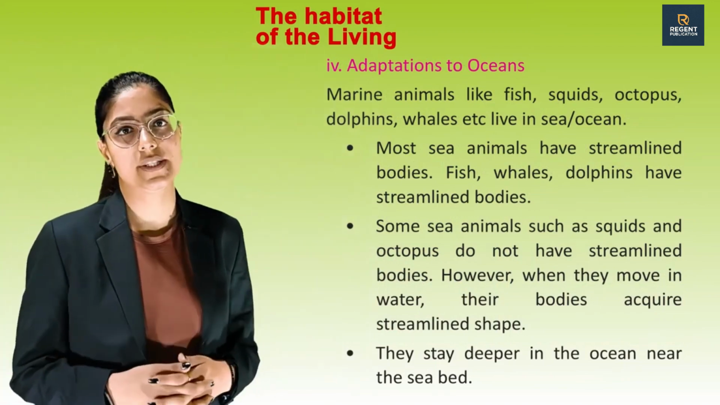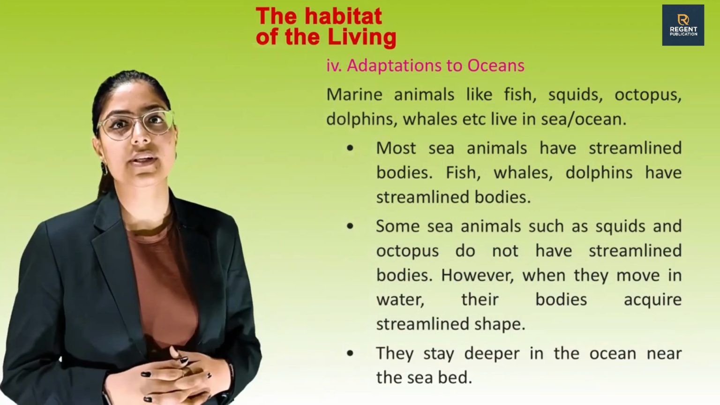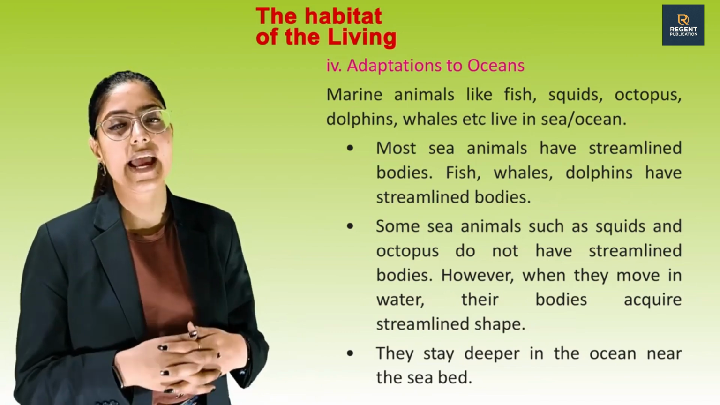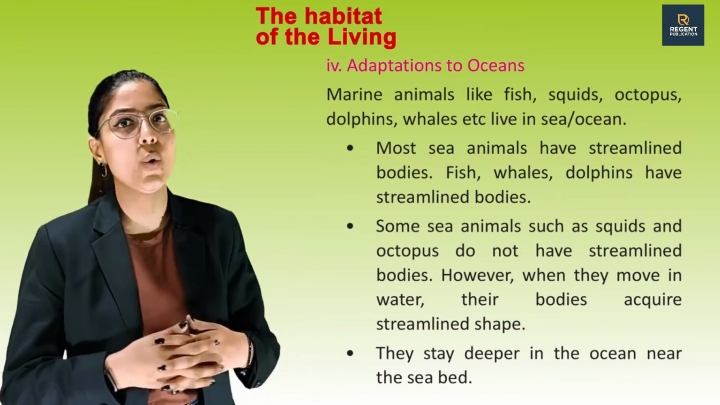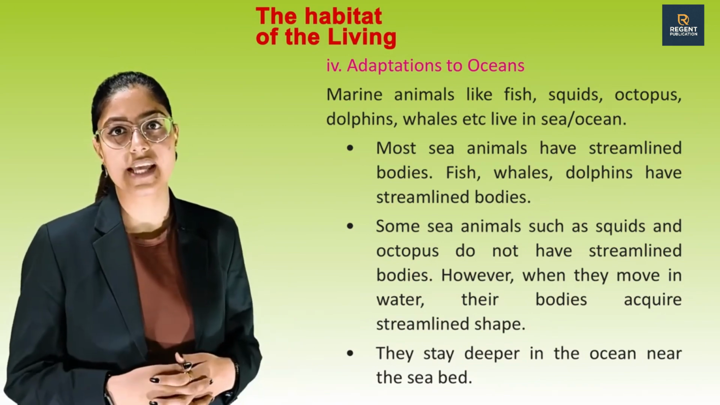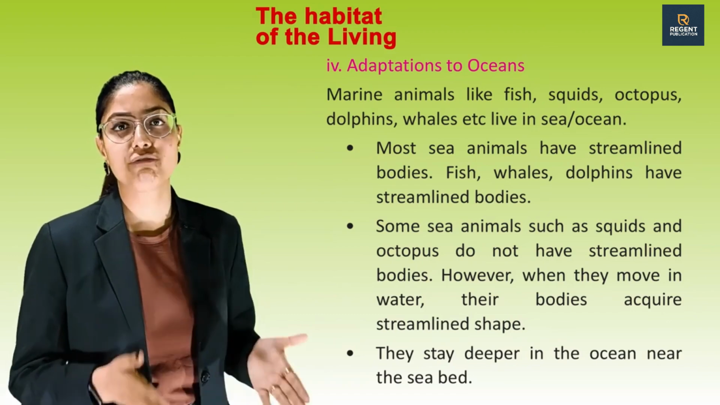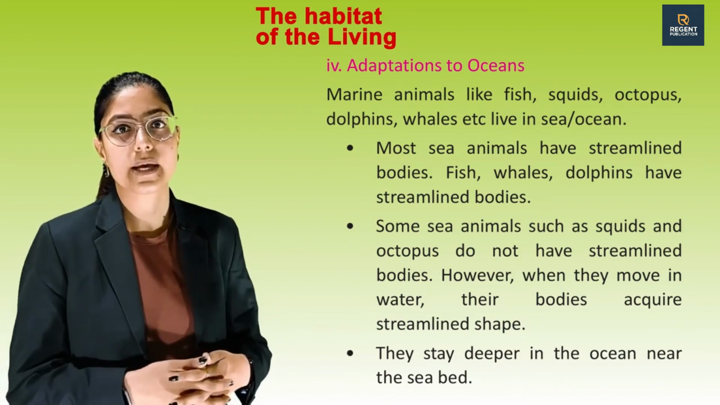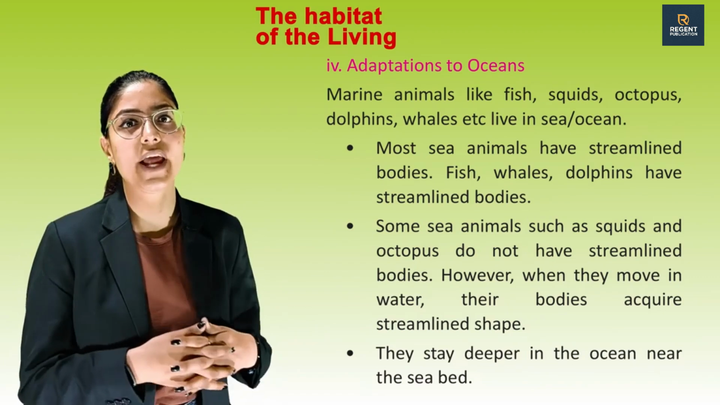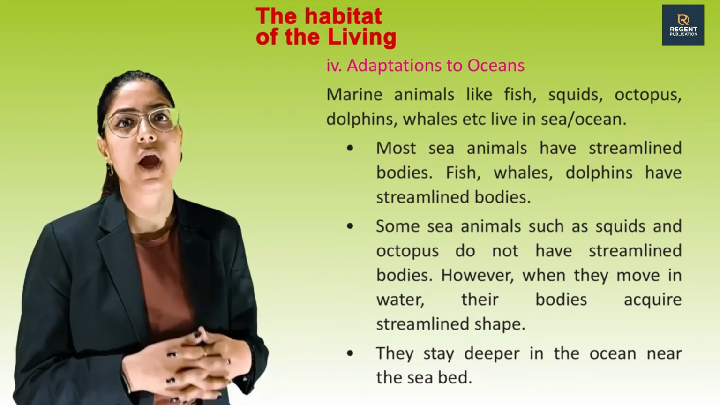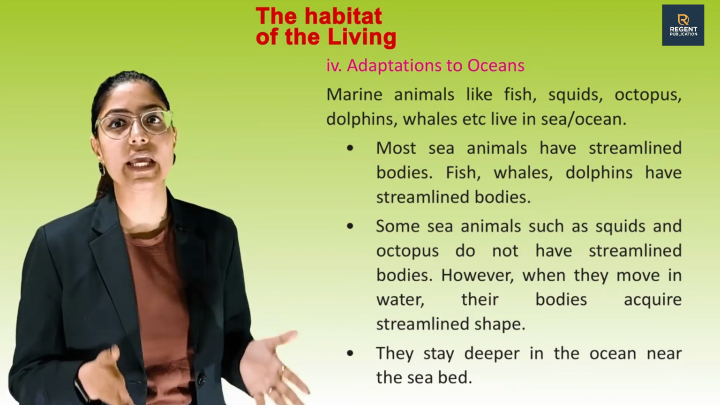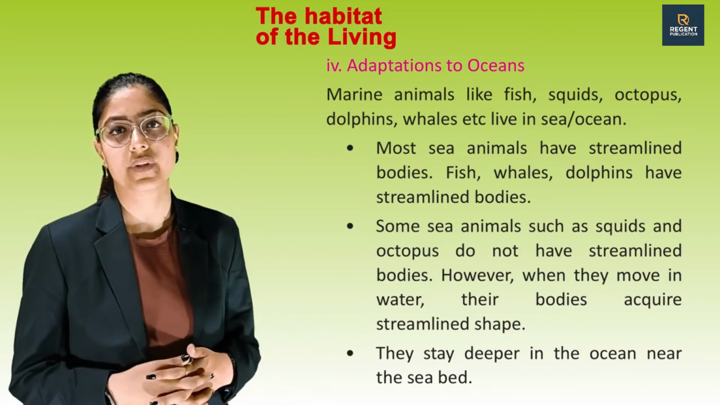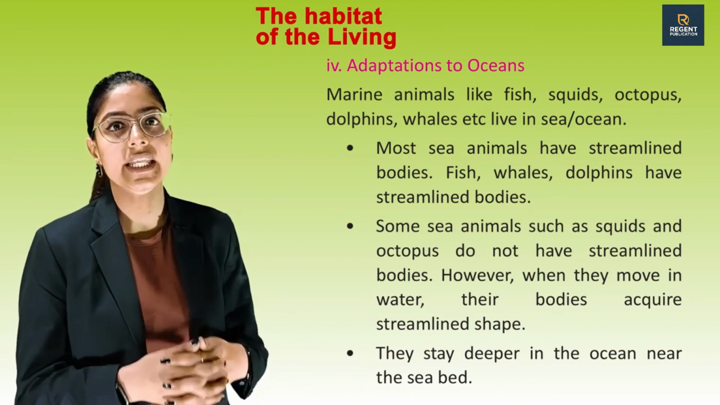Adaptations to oceans. Marine animals like fish, squids, octopus, dolphins, whales, etc. live in sea or ocean. Most sea animals have streamlined bodies. Fish, whales, dolphins have streamlined bodies. Some sea animals such as squids and octopus do not have streamlined bodies. However, when they move in water, their bodies acquire streamlined shape. They stay deeper in the ocean near the seabed.